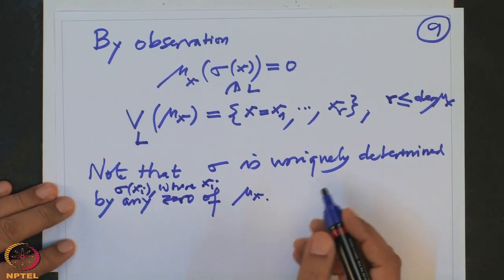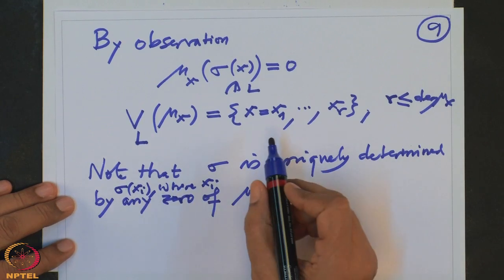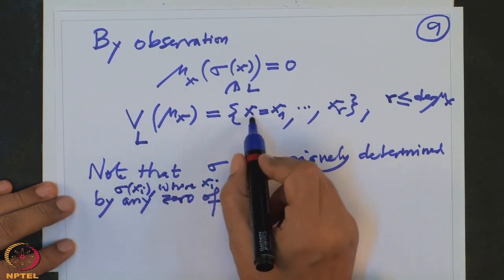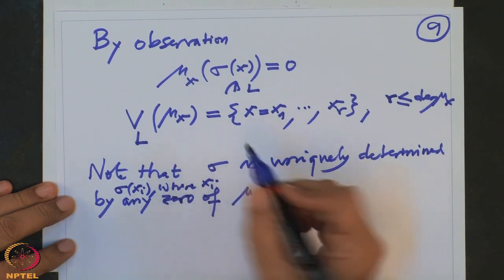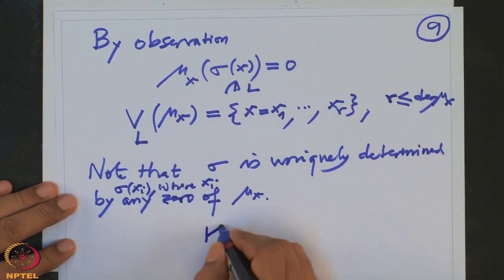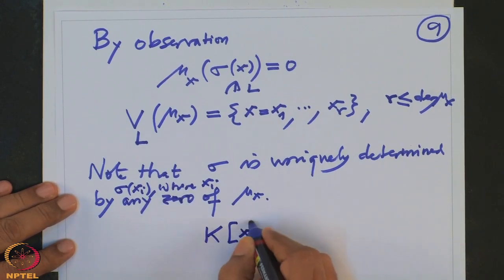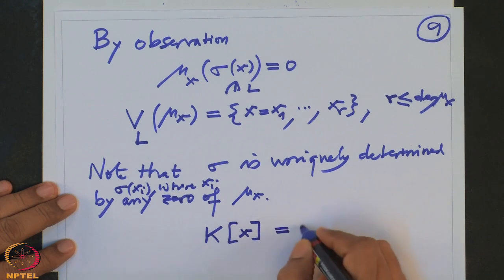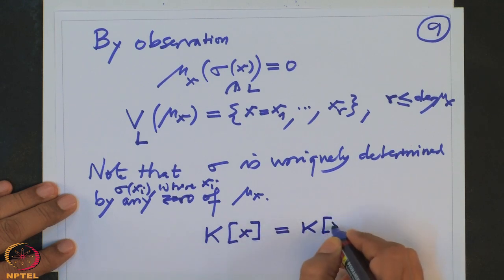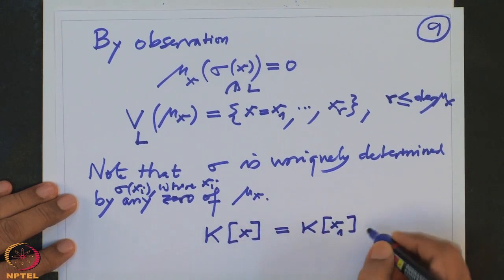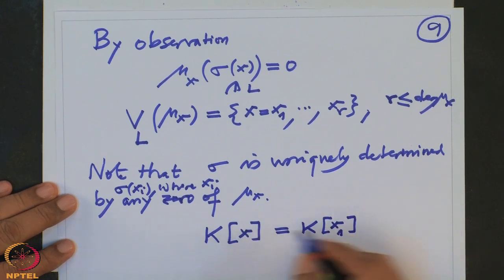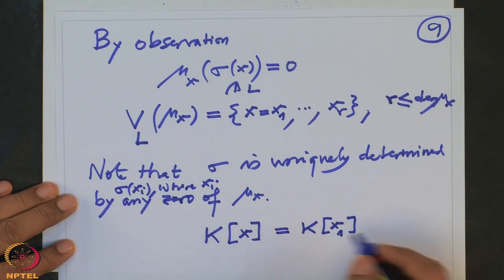What does that mean? That means if I know the value of sigma on x, then I know all of sigma, because our field is kx, but that is also the same as kx1, because both have the same minimal polynomial. So therefore these fields are equal.